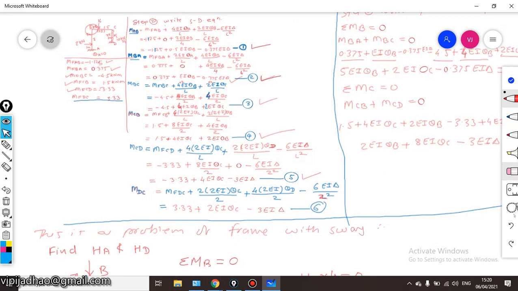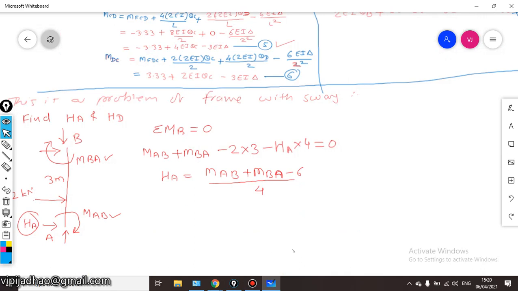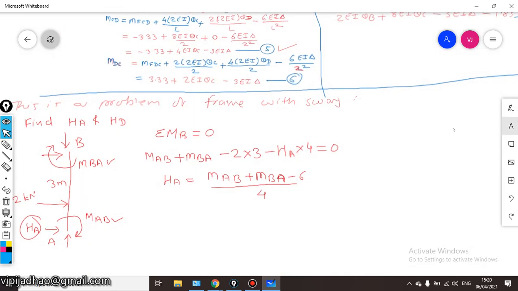So we will directly take these values. So this HA will be equal to MAB.